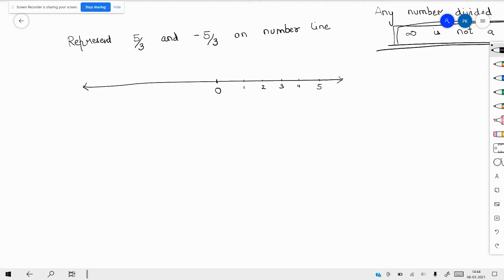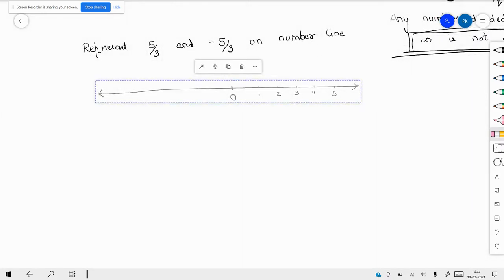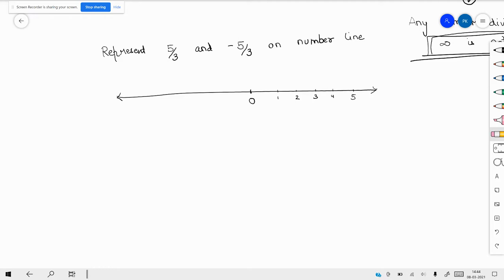Here we have 5 on the number line. Now this 5 we are going to divide into 3 parts.